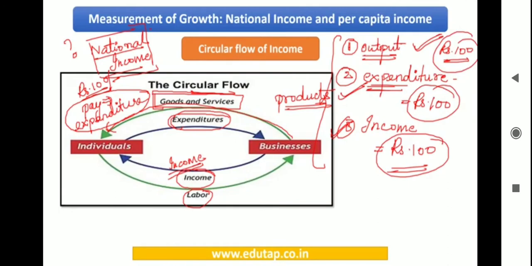Right? So here you can say that there are various methods by which in an economy you can calculate national income. You need to be aware of these methods, and the indicators that are in use these days are following this output or value added method to arrive at the national income. Right?